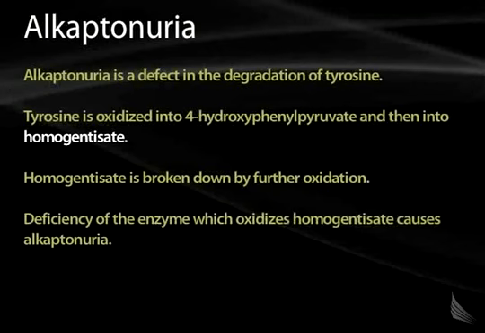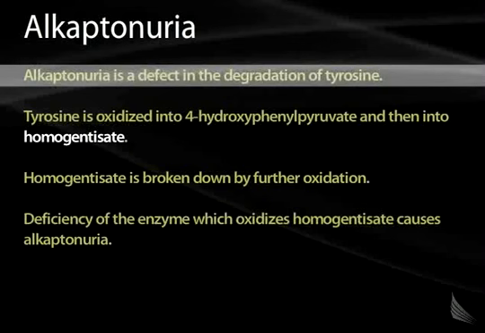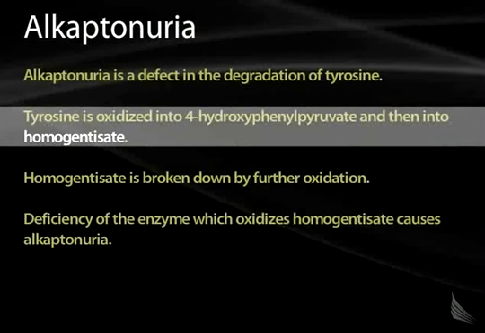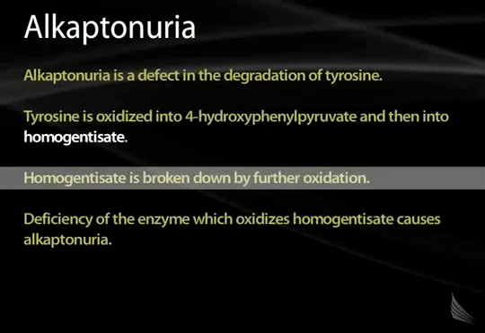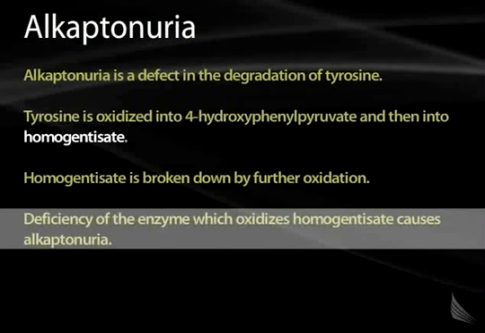Now there are several defects in these pathways. One of these is alkaptonuria. Alkaptonuria is a defect in the degradation of tyrosine to the fumarate and acetoacetate. Part of this process requires that tyrosine be oxidized into 4-hydroxyphenylpyruvate and then into homogentisate. Homogentisate is then broken down by further oxidation. If there's a deficiency of the enzyme which oxidizes homogentisate, that causes alkaptonuria.